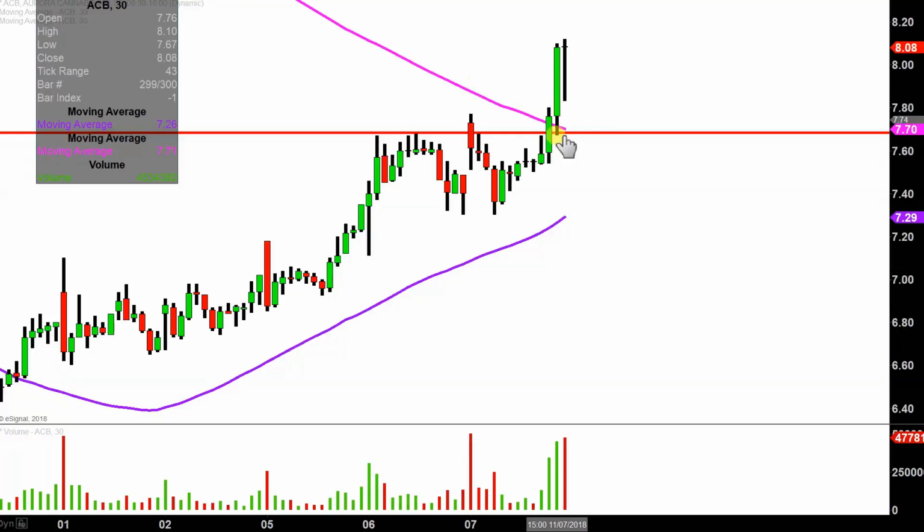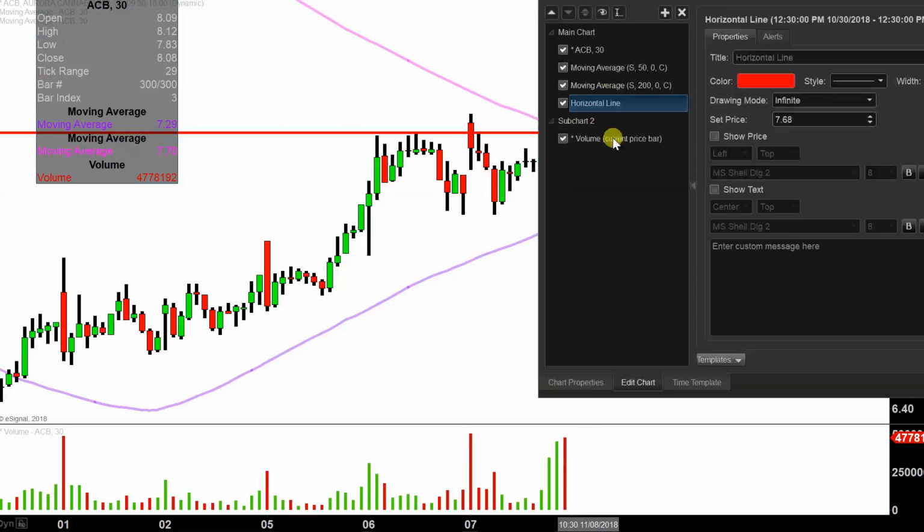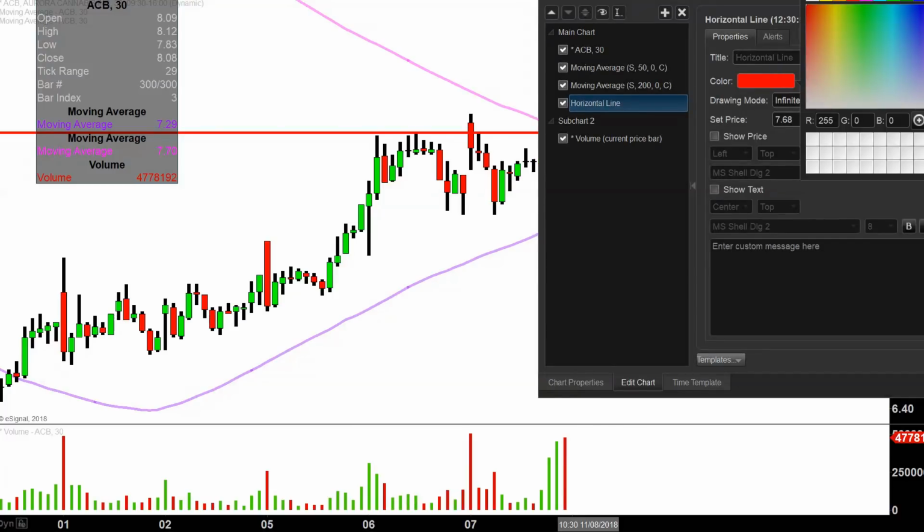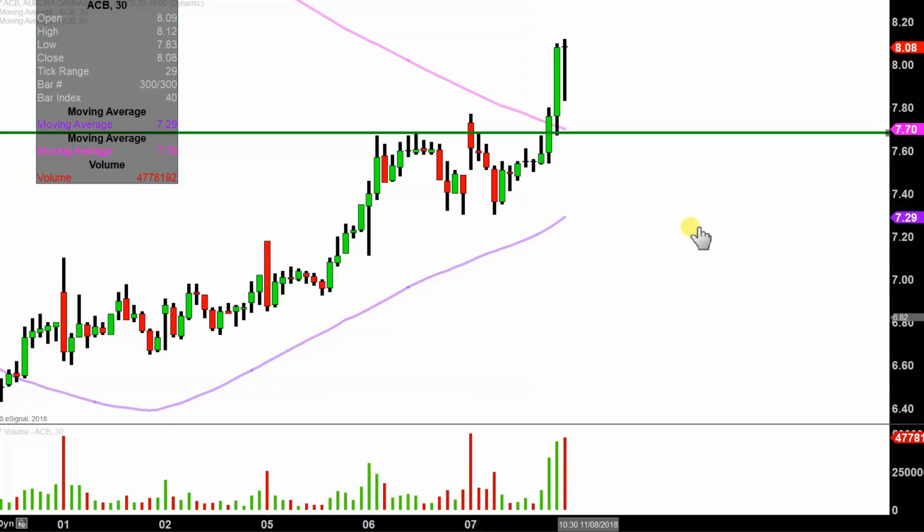First update, though, that does need to be made comes about based on a foundational rule in charting, which states when levels of resistance are broken and closed above, you want to see them act as support. So for those of you that did watch yesterday's video, hopefully remember me talking about 770-ish as that level of resistance. But now that the price is above it, this would be that ideal level of support. Ideal meaning if the price stays above it, that would be a huge sign of power.